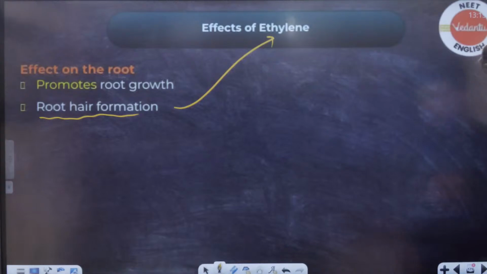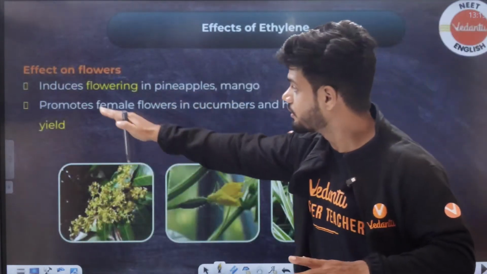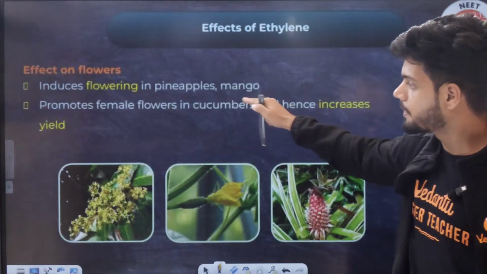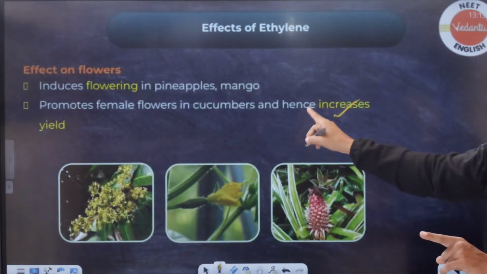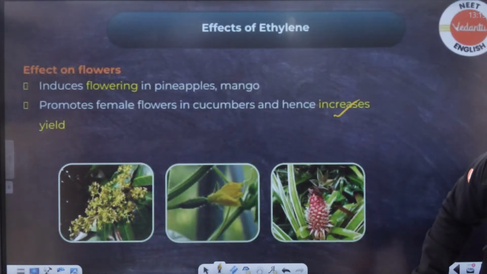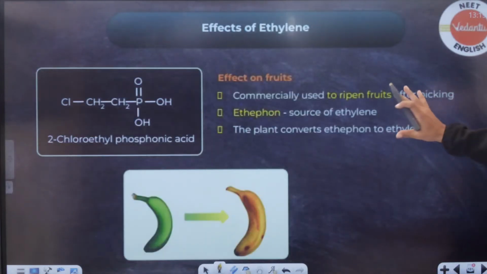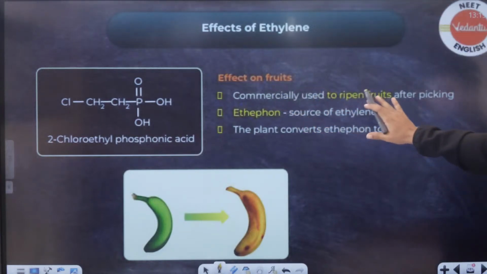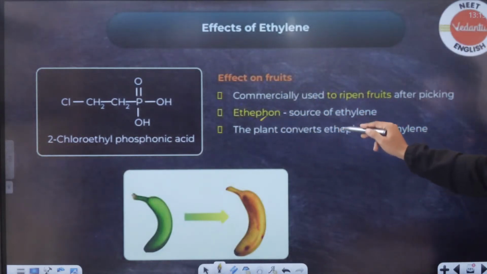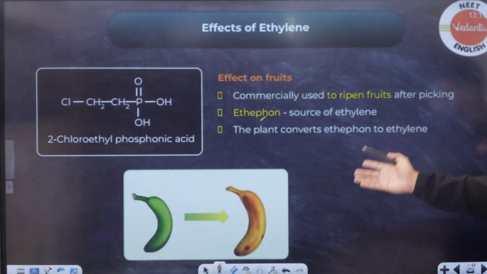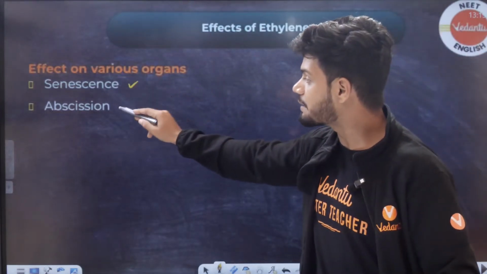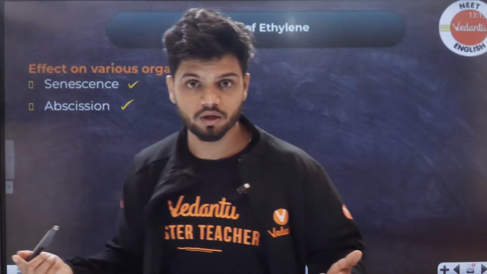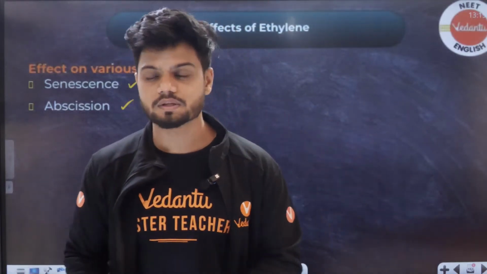Okay. Now, what about flowering? Again, it induces flowering in pineapple and mango, and promotes female flowers in cucumber and hence increases the yield. Similar to auxin again. Be very careful. Now, fruit: all of you know, it is commercially used to ripen fruits, that is ethephon, a source of ethylene. The plant converts ethephon to ethylene and uses it. That is the ethylene effect on fruit. Now, it causes senescence and abscission also. I told you, dual function. It promotes ripening and also senescence.